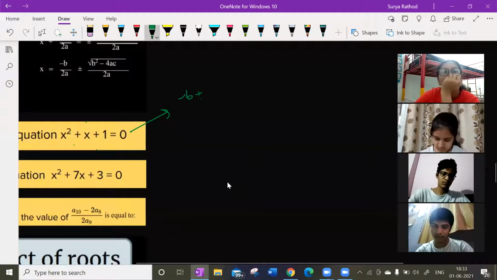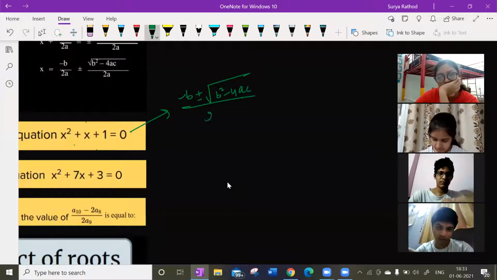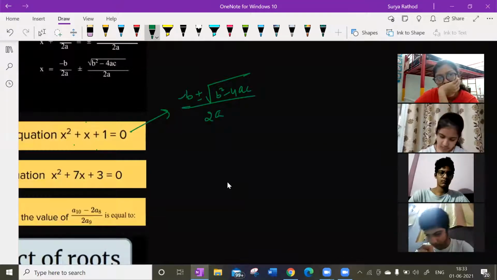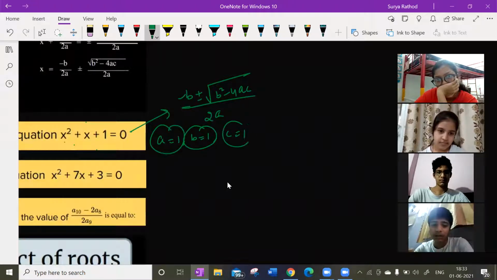Minus B plus or minus square root of B square minus 4AC by 2A is my formula, right? What is the A value? 1. What is the B value? 1. What is the C value? 1. Everyone look at the board, please. Disha, look at the board. Don't write anything now, I'll share the PDF. Listen to the class. See, A is 1, B is 1, C is 1, right?